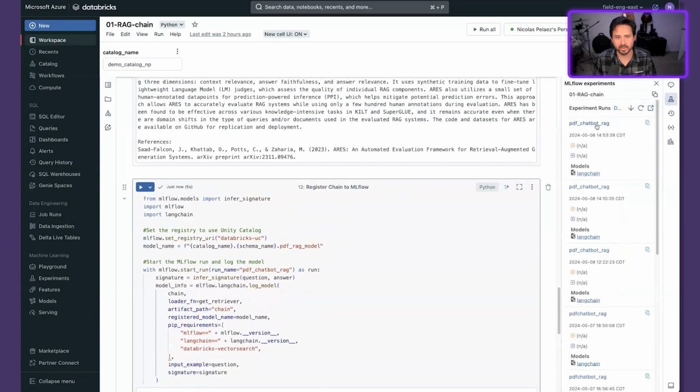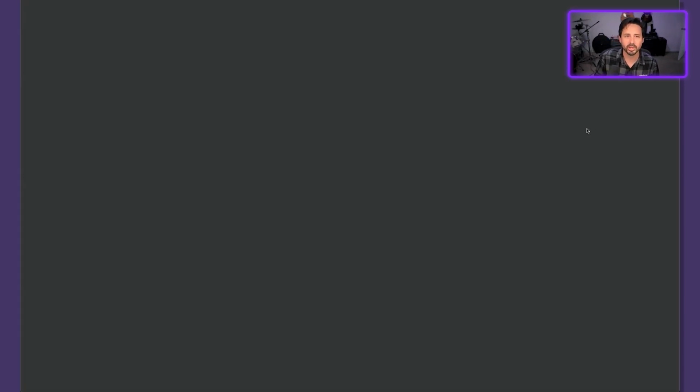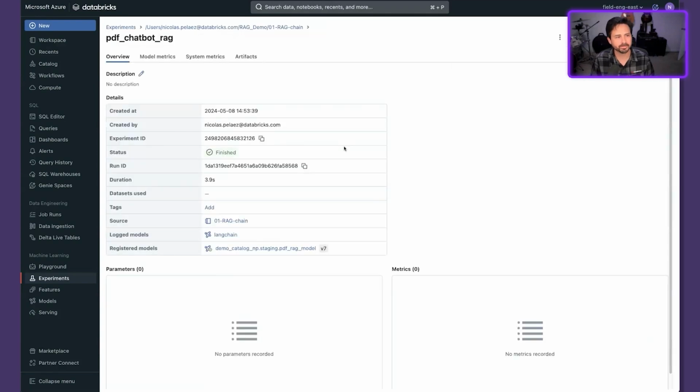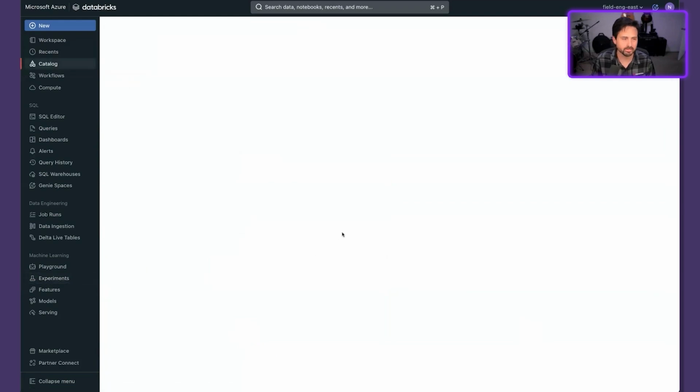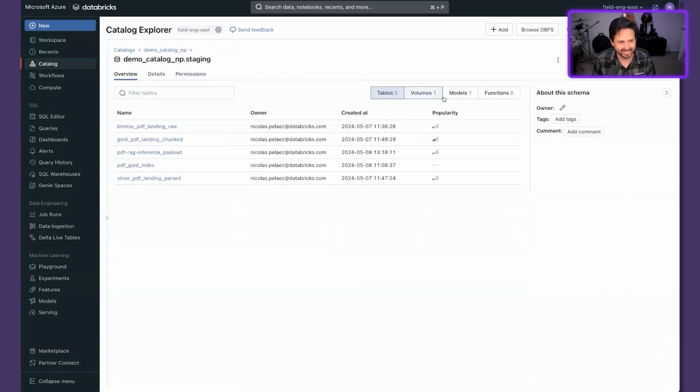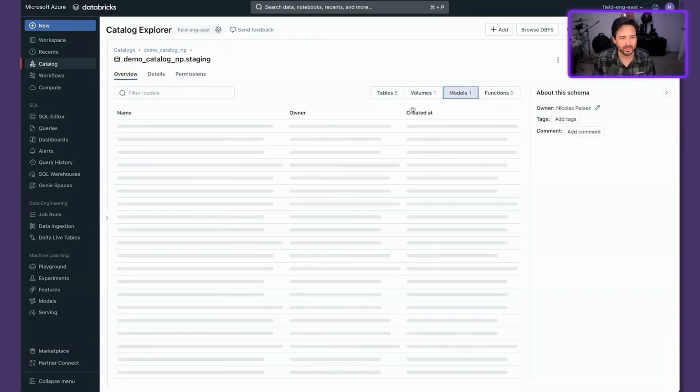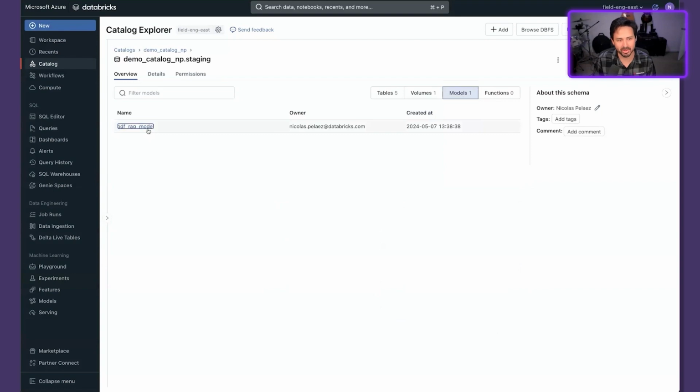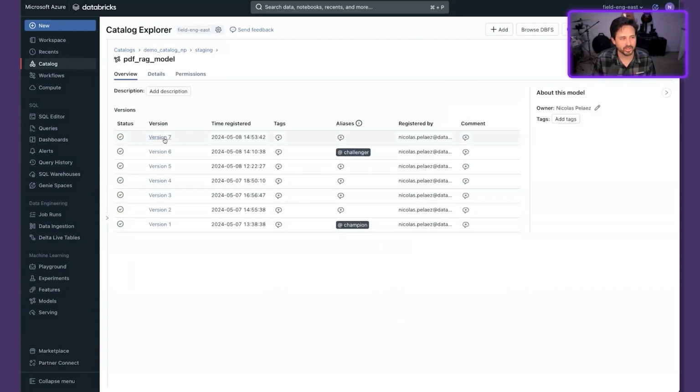If we open up our experiments over here, we can look at this model run. This tells us a bunch of different metadata about what happened, what data was used, etc. And it tells us that we have registered version 7 of this model. And again, if we go here, you'll see that we are now in our Unity catalog again, right? So if we go over here to models, we have PDF RAG model, and you'll see version 7. This is the one that we just created.